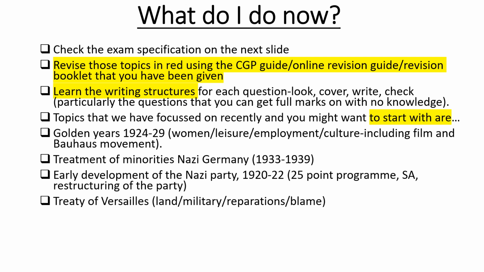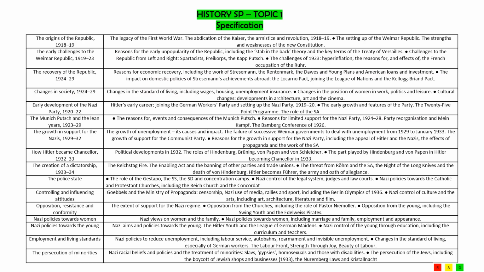If there are any of those that you're really not sure of, go back and read through them in the revision guides, whether that's online or the paper copy that you have or your CGP guide. And once you've done that, look at your other topics that you are not sure about. So Year 11, this is the exam specification. These are the possible things that could come up tomorrow. So again, just go through, make sure any red areas that you just read through this evening so that you have filled in any gaps in your knowledge, paying particular attention to the topics on the previous slide.